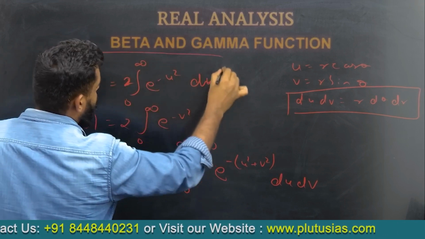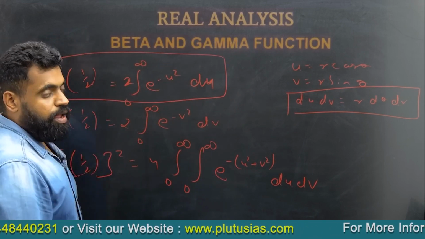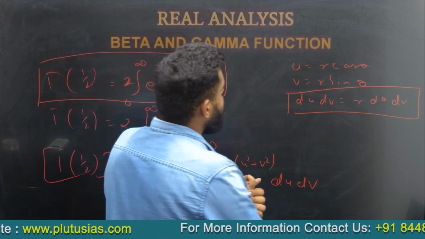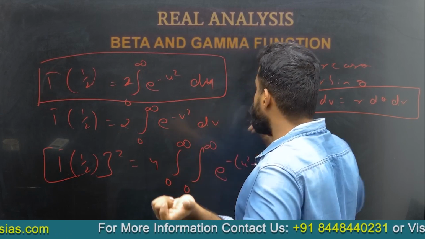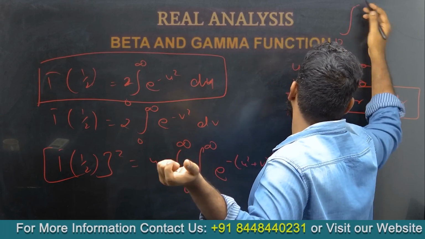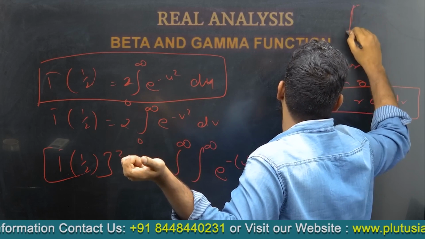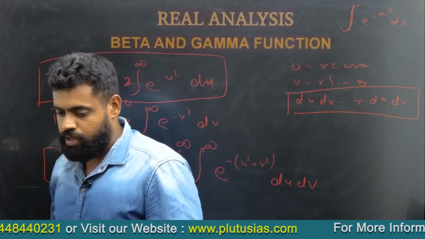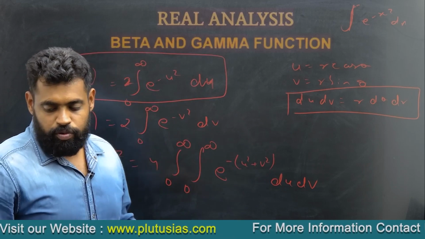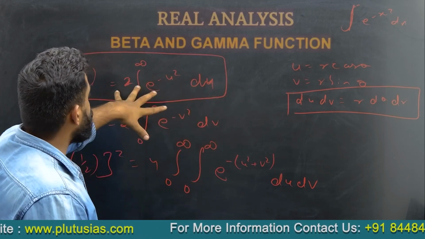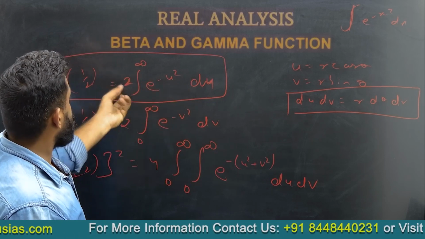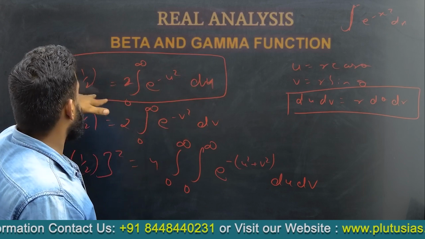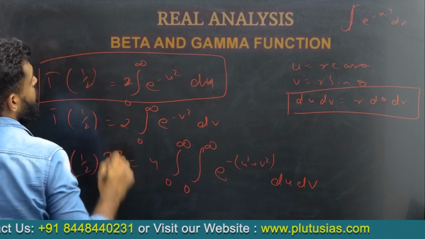This is again a very important property. See, no one knows the value of the indefinite integral of e to the power minus x square. There's an extra trick for you. No one can solve this. So if we are able to do this, we could get the value of the integral from 0 to infinity of e to the power minus u square du: gamma half upon 2, that is equal to under root pi by 2.